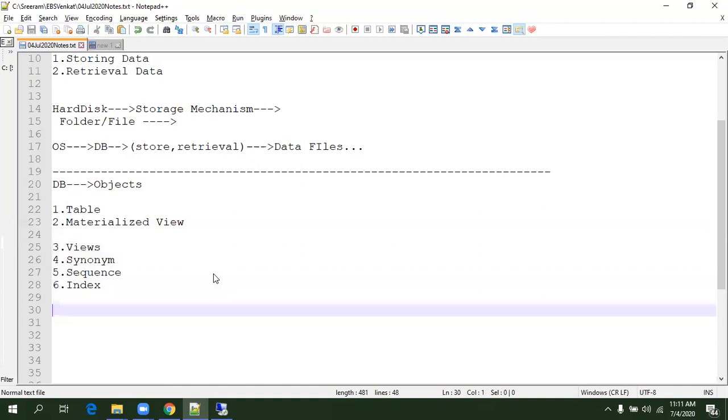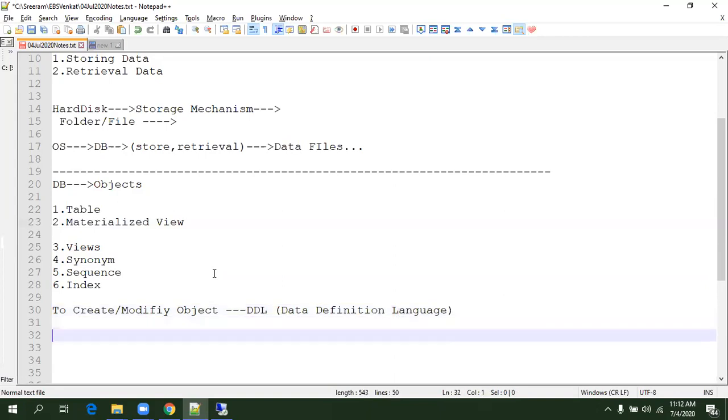Now, one other thing: if you want to store data, the object should exist. Let us say if you want to store some data in the database, you have to create the object, and in the object you store the data. If you consider your normal hard disk, you can just create a file whenever you want. But in the database, if you want to store the data, you require a table object. To create or modify an object, we use a DDL command, data definition language. To create any database object, we use a language called data definition language.